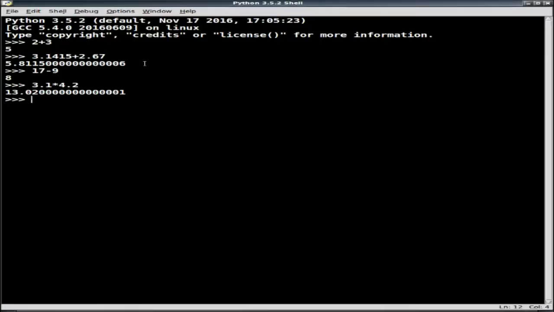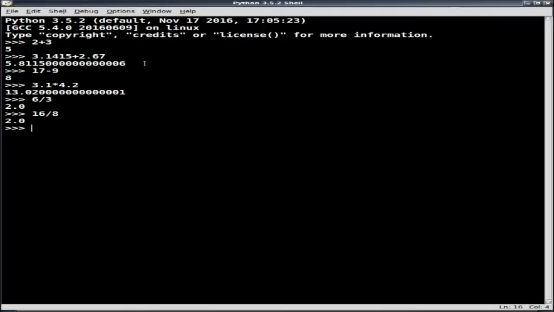Division will work as, so if I do something like 6 divided by 3, that's going to give me 2. If I do 16 divided by 8, that's also going to give me 2. So my division symbol works exactly the same way.